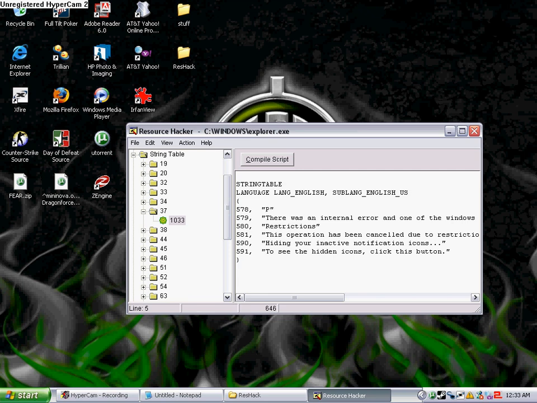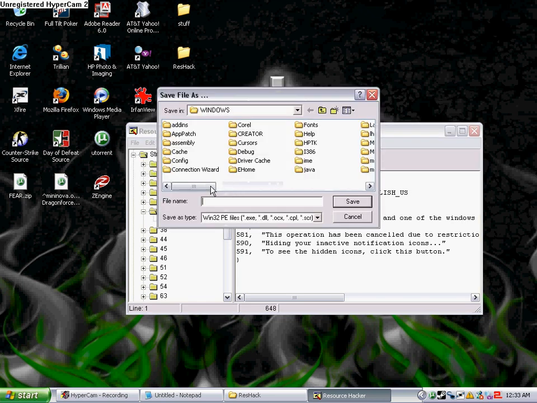For example, I'm just gonna put ownage. Okay. Then after you put whatever you want it to be, compile the script, file, save as. Put in your Windows, you're gonna want to put at the beginning of it Explorer. Then you're gonna want to put the name of your start button text. It doesn't have to be capitalized, just all lowercase, it doesn't matter.